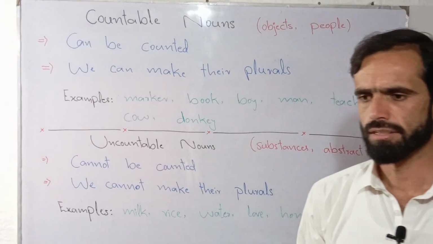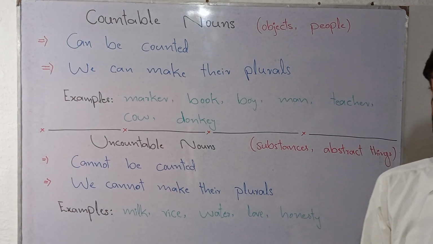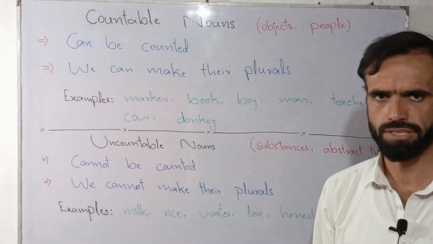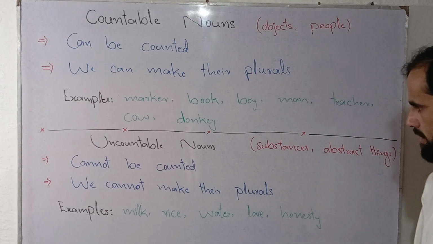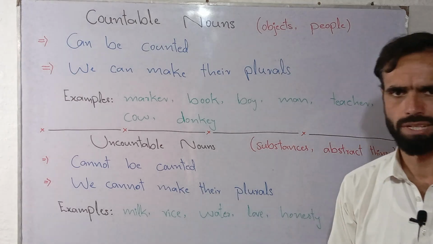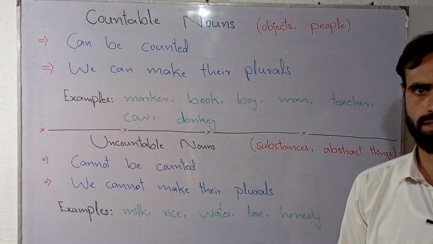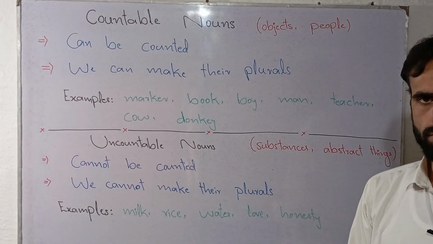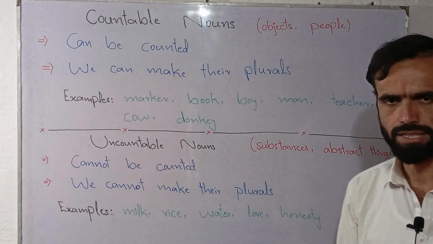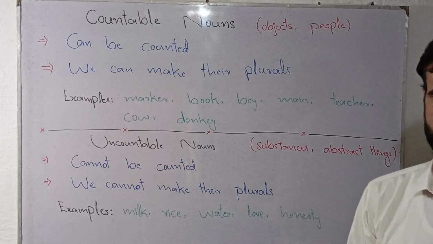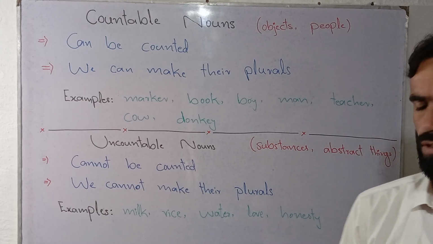It means if we take an uncountable noun as an illustration, and if I want to change that noun into plural, we cannot do that. Let's suppose there is a word milk. So milk is a noun, but it is an uncountable noun. If I want to change it into plural, I can't. Let's suppose I bought some milk at the market, or if I say that I need some milk, I cannot say that I need some milks, so I cannot change it into plurals.